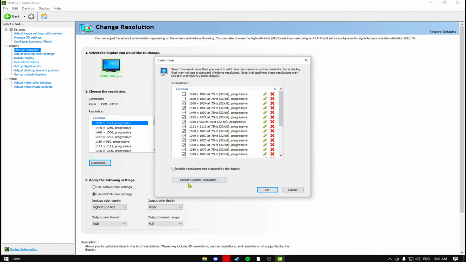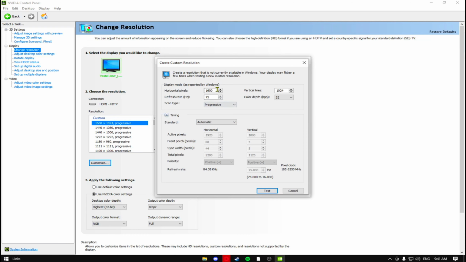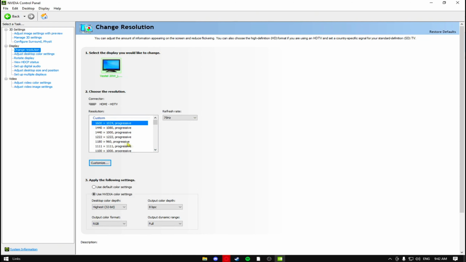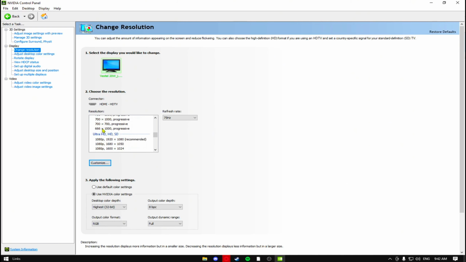Customize, create custom resolution. Here, you can make your desired resolution in hertz. Click on Test, then Yes. Also check the box that says Enable Resolution Not Exposed by the Display. And there you go, you have made a custom resolution.